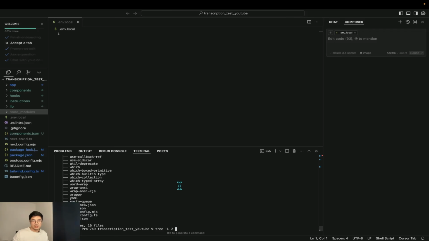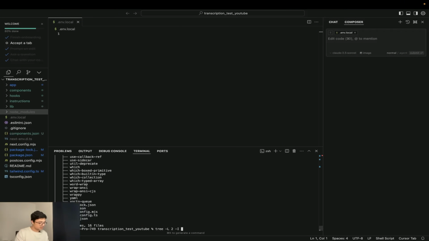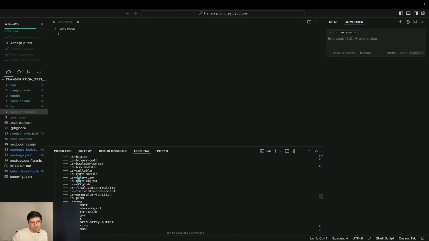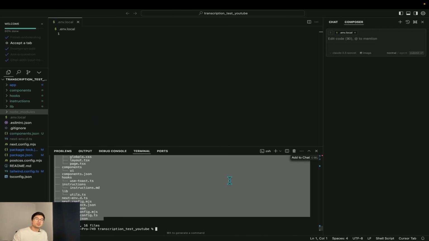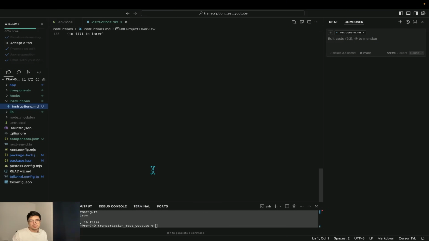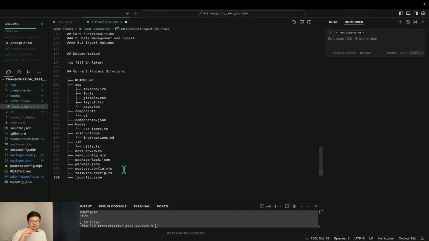Tree-L2, and then we are also going to not consider the node modules folder. So we're going to put node modules like that, and then we get a tree without the modules folder, which was causing the tree to be super, super long because we were referring to all of the different folders inside node modules, which we don't need to refer to. So you grab that, then you go to instructions, instructions.md, and paste it here below current project structure. Yeah, that's where you're going to leave it.